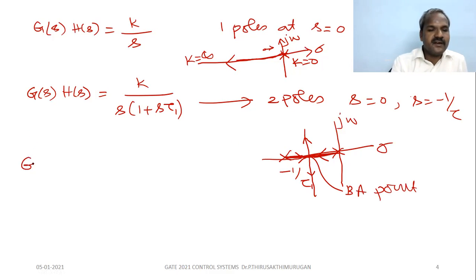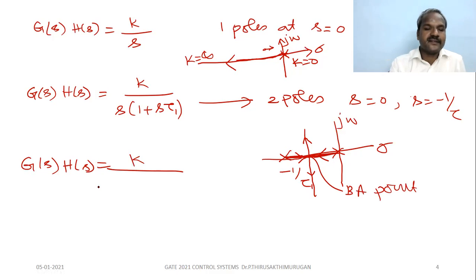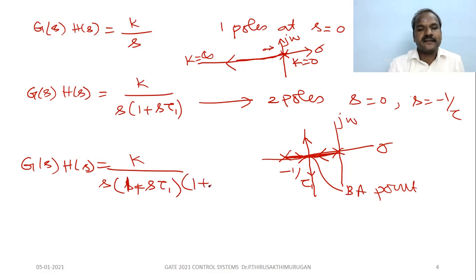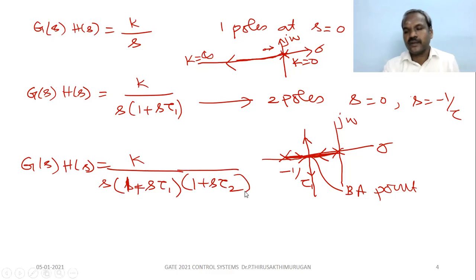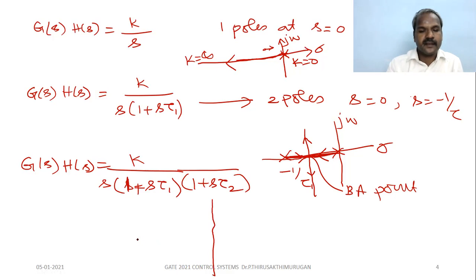Next, if g of s h of s equals k by s into 1 plus s tau 1, into 1 plus s tau 2, we add one more factor. What happens to the root locus diagram for this plot? Very simple. There are three poles. You draw here.